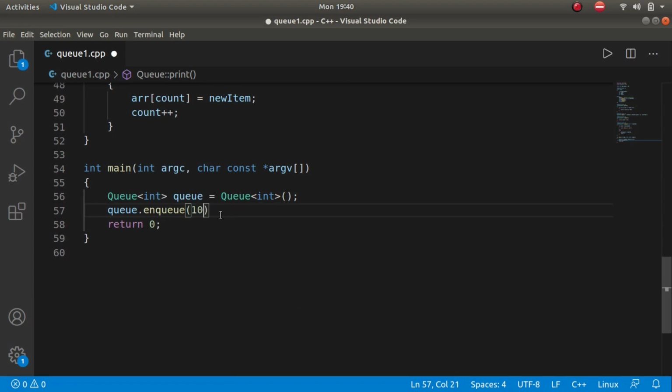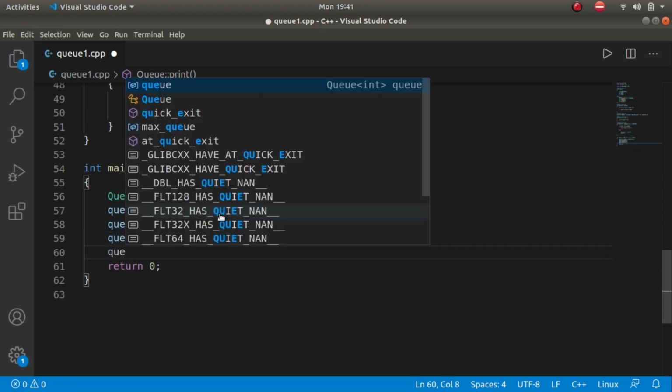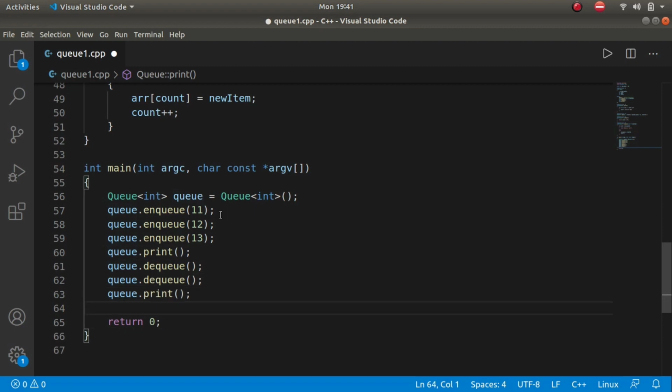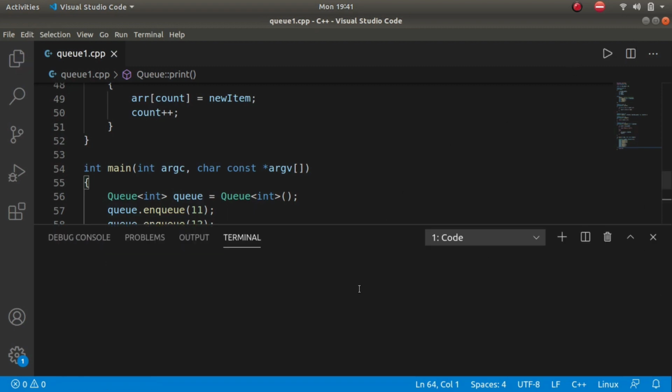Enqueue, what should we enqueue? Let's enqueue 11, and let's enqueue some more elements. Okay, and then q dot print, and then again let's dequeue this time. Dequeue, again copy, and then try printing this again. So let's check for our code.